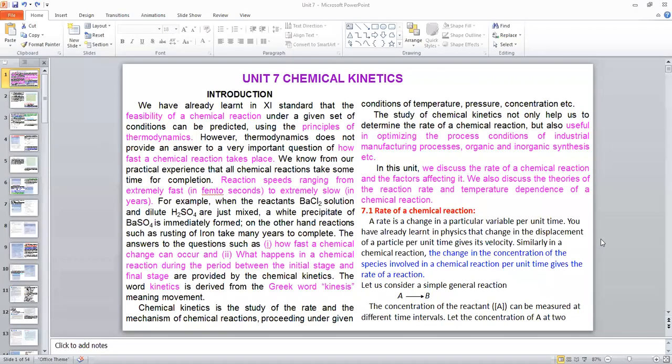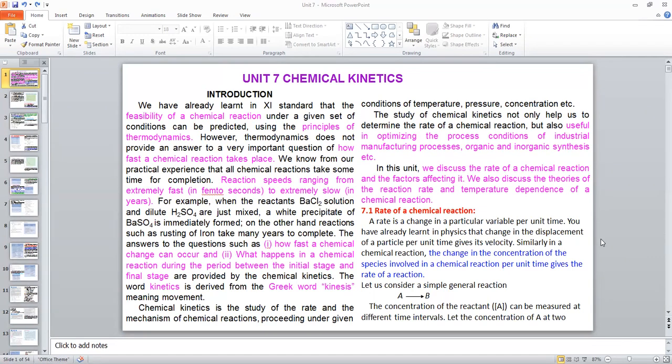In class 11, we studied about the feasibility of chemical reactions. But in thermodynamics, we didn't study anything about the rate of chemical reactions. In our daily life, we see some reactions which take place very fast, like explosives. At the same time, some other reactions take place very slowly.